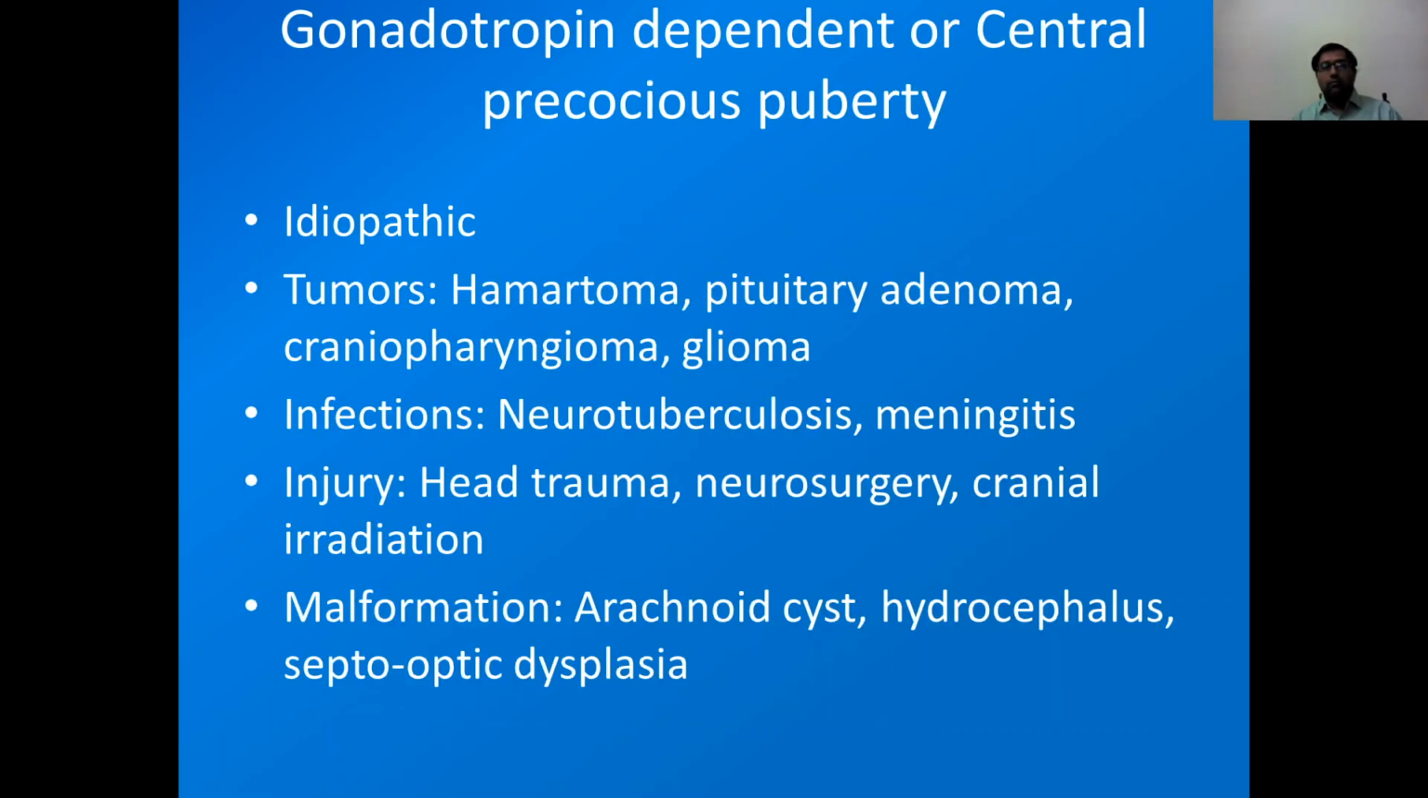For gonadotropin dependent or central precocious puberty, the most common cause in female is idiopathic, meaning we do not know the exact cause of this precocious puberty. Other causes include tumors like hamartoma, pituitary adenoma, craniopharyngioma, and glioma. Infection can also lead to precocious puberty, like neurotuberculosis and meningitis. Also head injury or neurosurgery or cranial irradiation. Then certain malformations like arachnoid cyst, hydrocephalus, septo-optic dysplasia. These can cause gonadotropin dependent central precocious puberty.